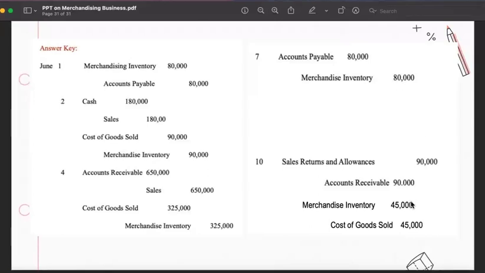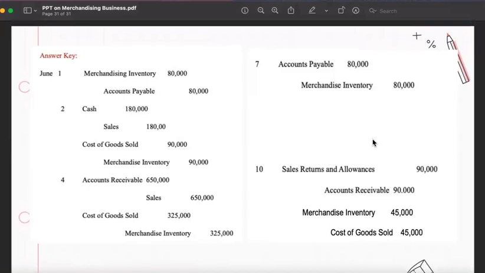So, that's the end of my discussion. I hope that you learned something from it about merchandising business transactions. As a summary, always know which side you are recording. Are you the seller or the buyer? And then everything will be easy for you to understand the transaction. So that would be all for my discussion.